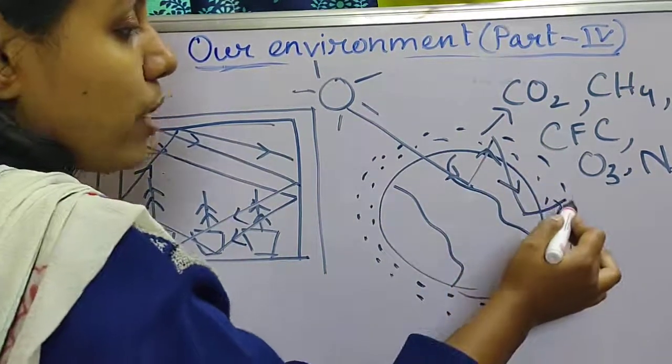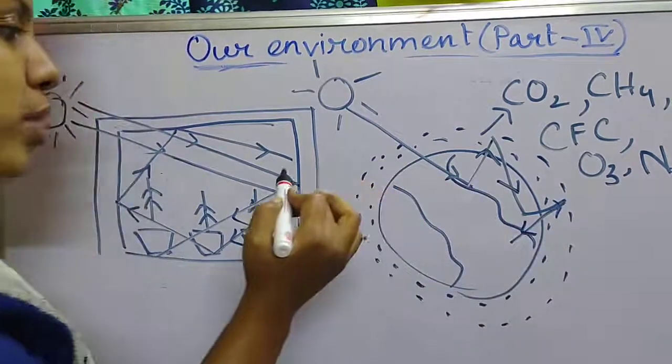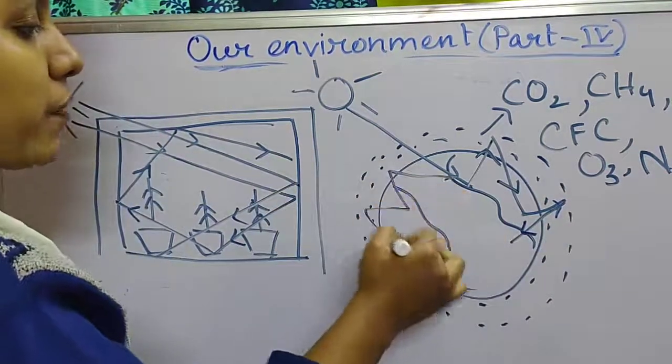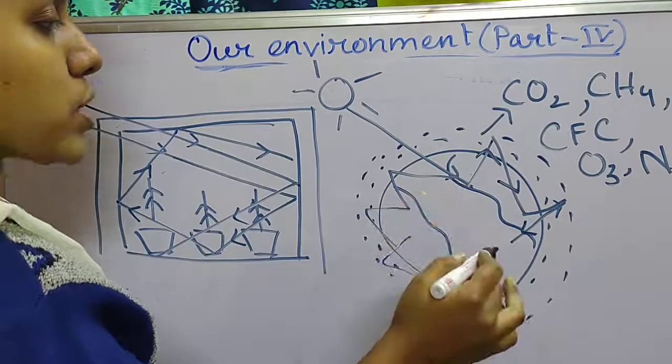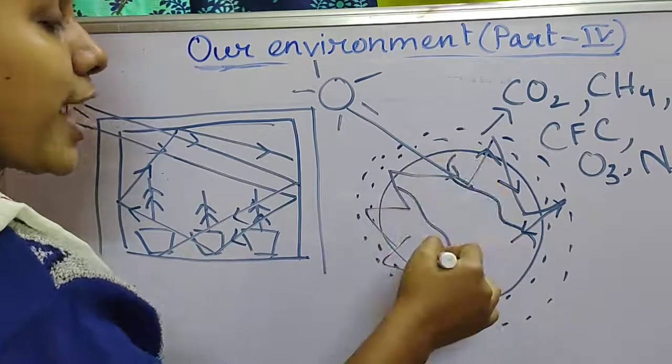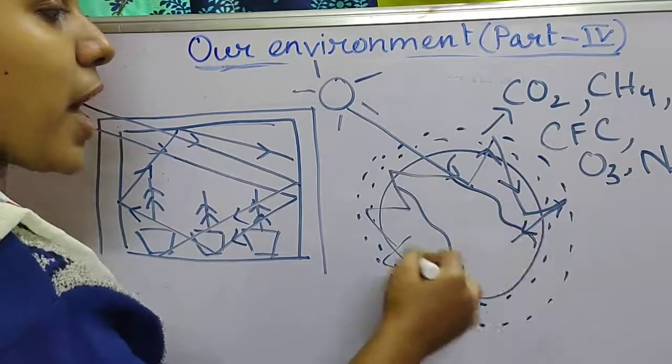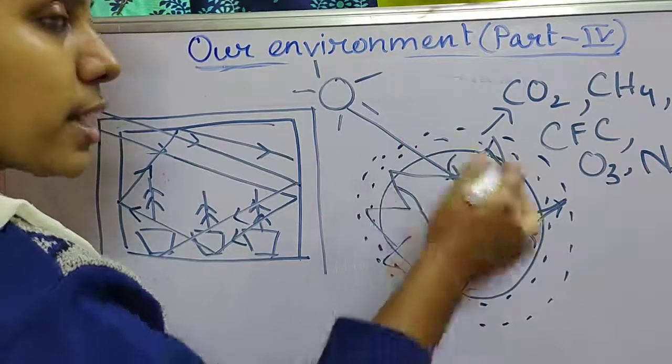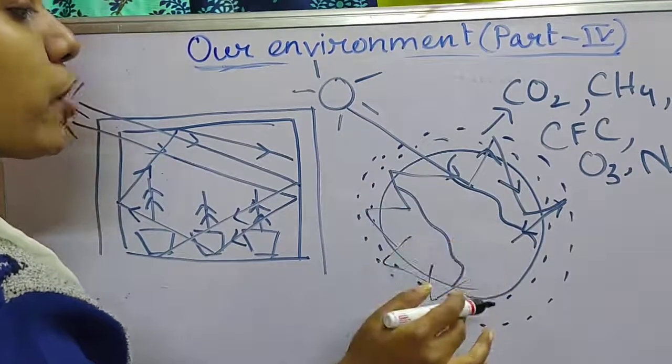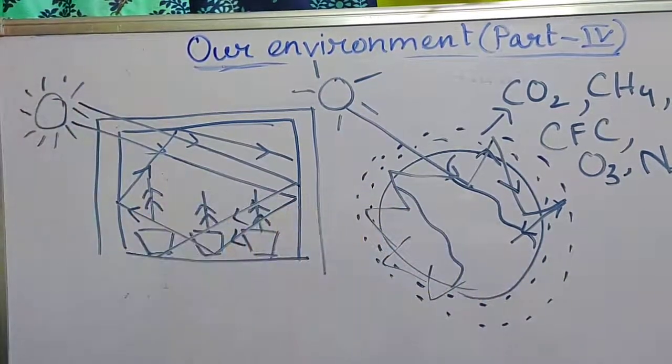Again it will try to move outside, again it will come back to the earth. So multiple reflection will take place. Because of this, the solar heat will be trapped inside the earth and inside the atmosphere also, and because of this it increases the temperature of the earth as well as of its atmosphere.